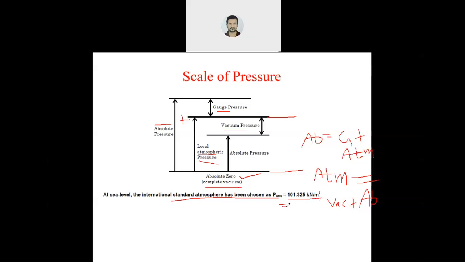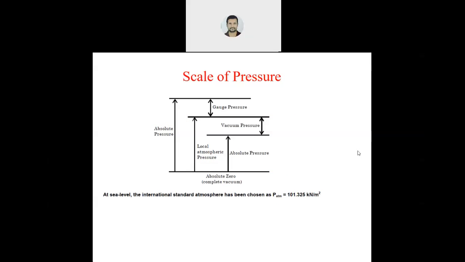Also sometimes it is called 1.013 bar. So this is the value of atmospheric pressure. It comes from rho g h. So this is about the different types of pressure.